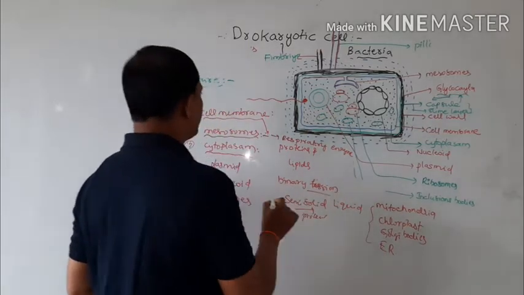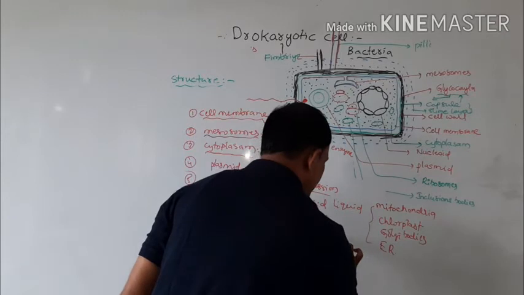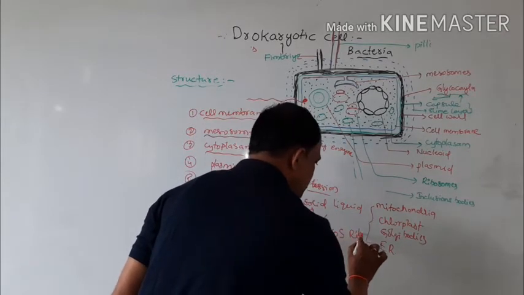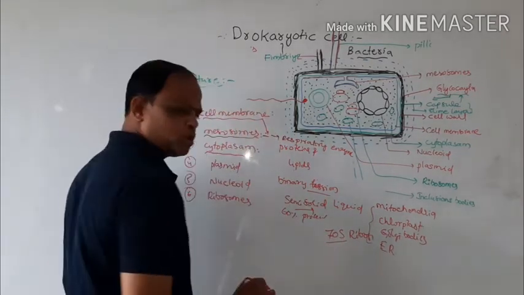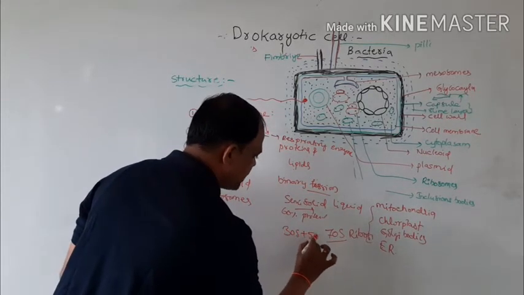70S ribosomes are present. The ribosomes are made up of two components, 30S plus 50S.